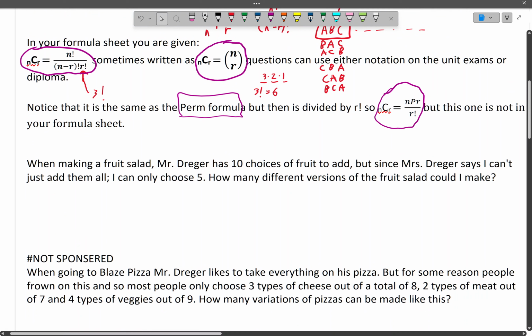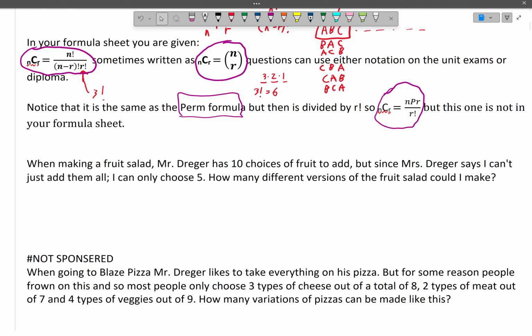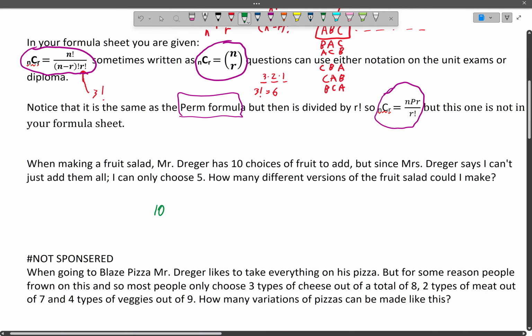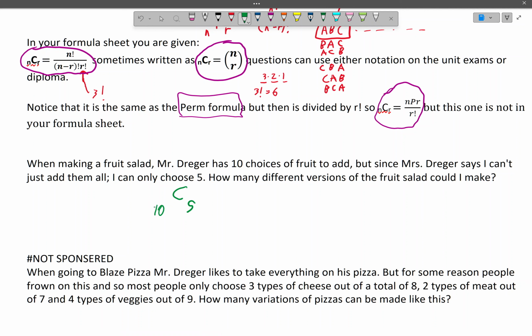Okay, so let's start off with a nice simple one. When making a fruit salad, Mr. Drager has 10 choices of fruit to add, but Mrs. Drager says I can't just add them all, I can only choose 5. How many different versions of the fruit salad could I make? So in this question, we have 10 items, and we're choosing 5. So literally, we write it like this: 10, choose 5. That's how we say it. That's how we write it.